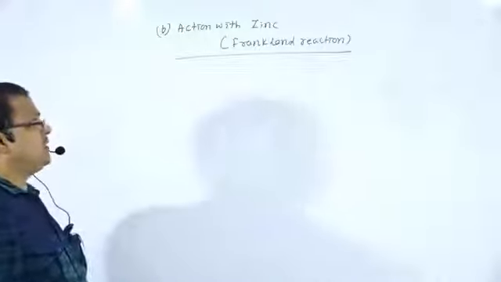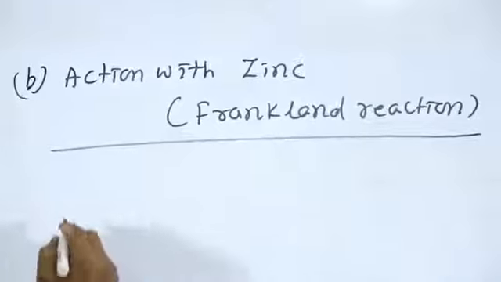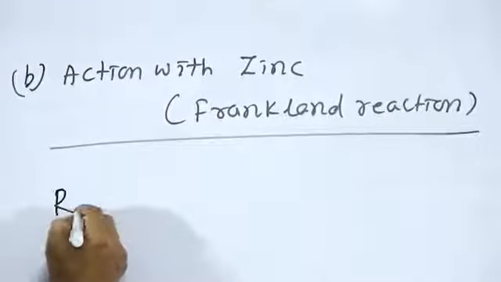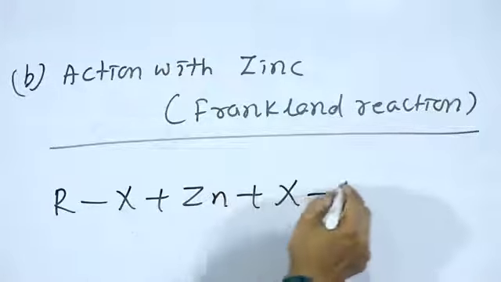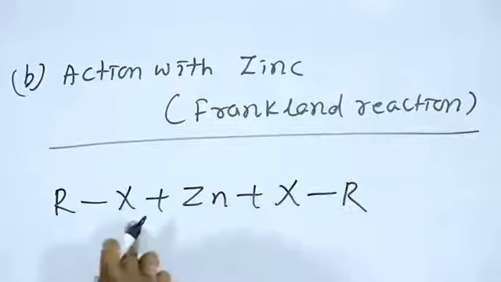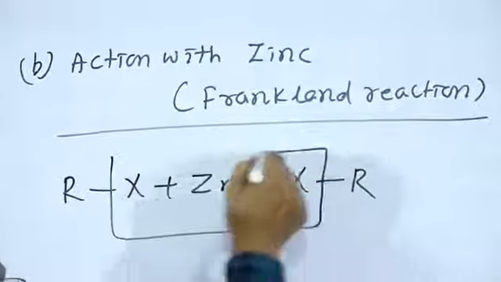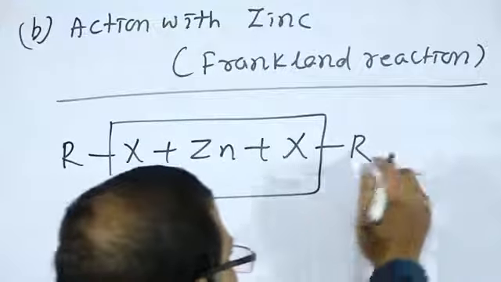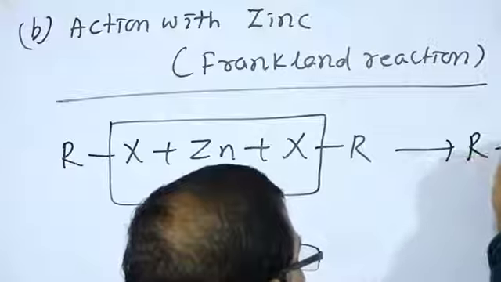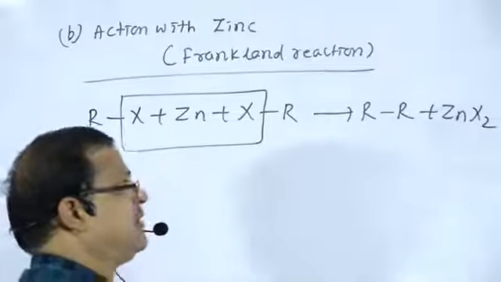Next one is action with zinc, that is the Frankland reaction. This method is also used to increase the number of carbon atoms. For example, alkyl halide RX plus metallic zinc: the Zn and X are removed in the form of ZnX2, and the R and R combine to form R-R plus ZnX2.